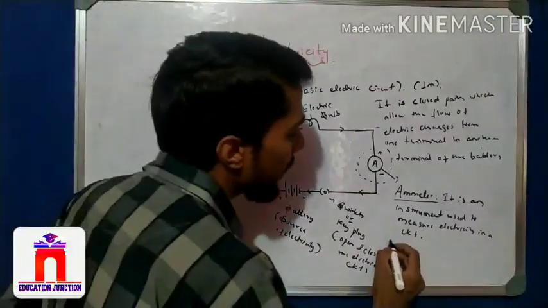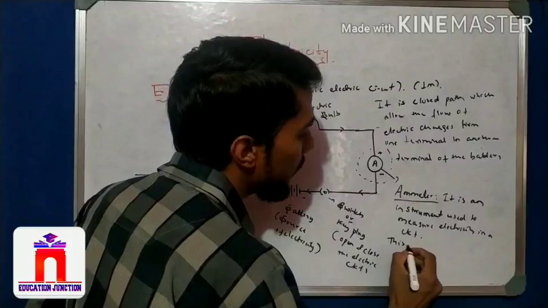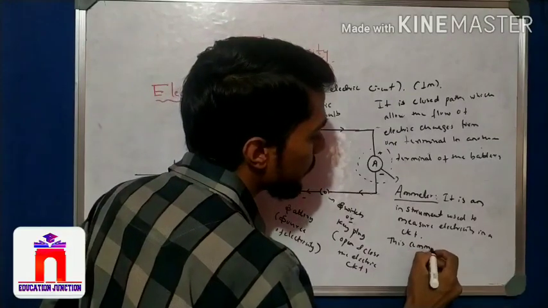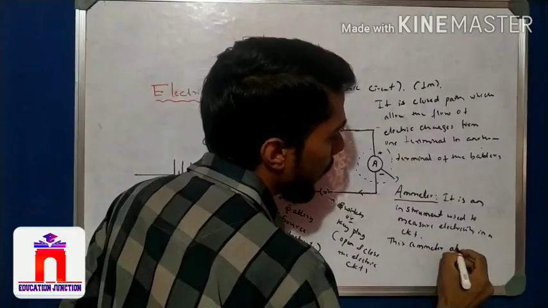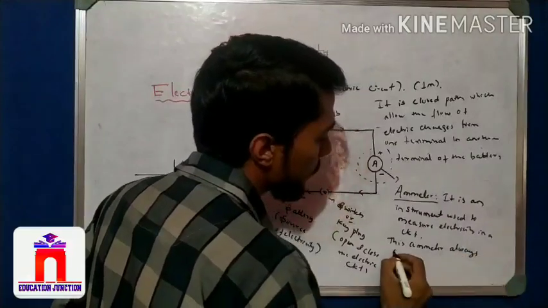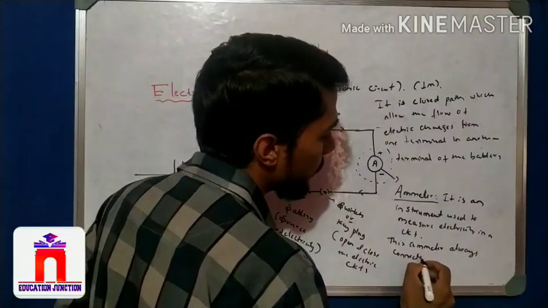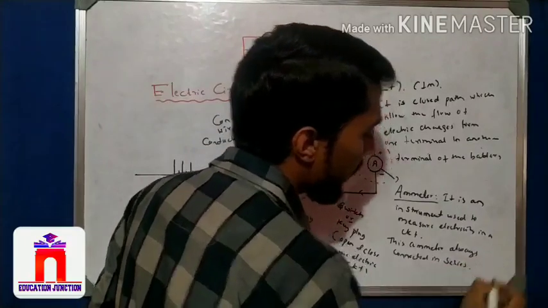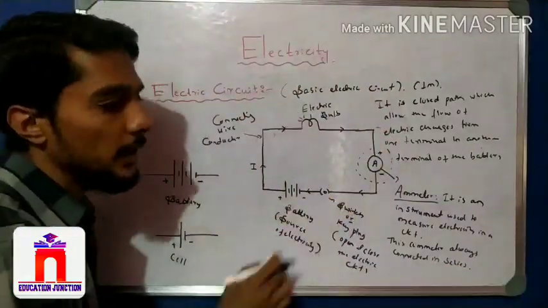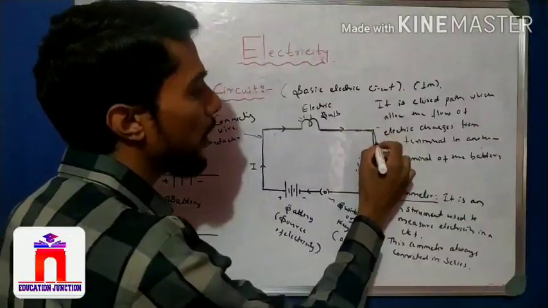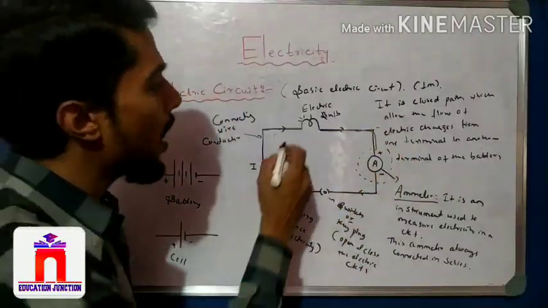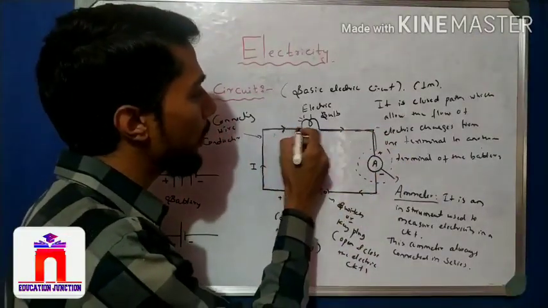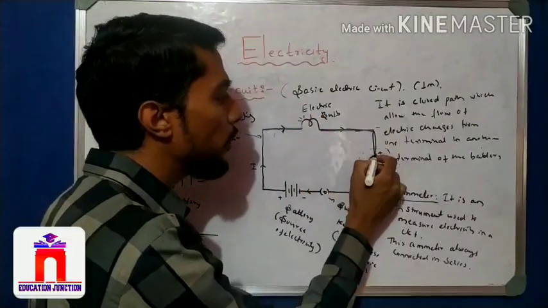Also remember that the ammeter is always connected in series. It is in series, in the same line, because the same current flows. The current that flows into the bulb is the same current that flows into the ammeter.